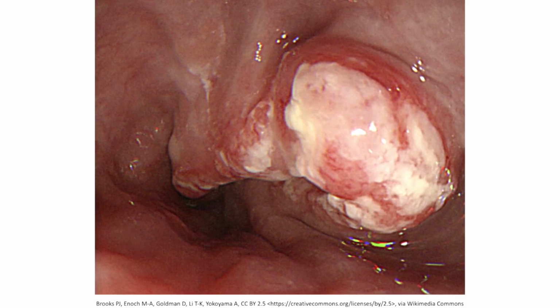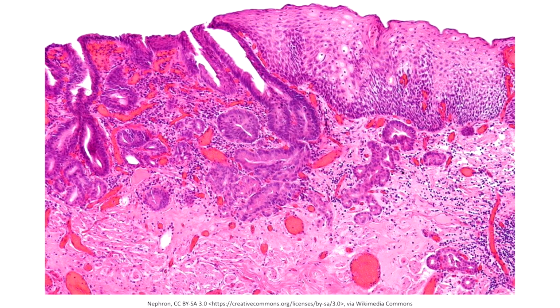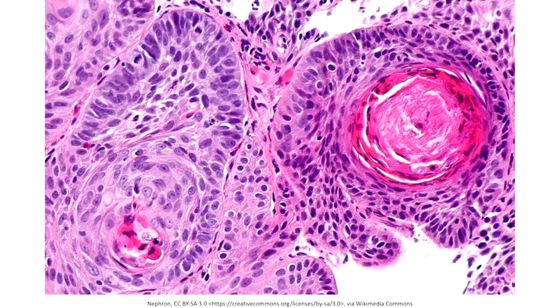This is how esophageal adenocarcinoma looks like on endoscopy. Please note this exophytic mass, which represents the esophageal cancer. This is how esophageal adenocarcinoma looks like under light microscopy. Please note these metaplastic tubules. Here we see the biopsy specimen from the well-differentiated esophageal squamous cell carcinoma. We can appreciate this keratin pearl.